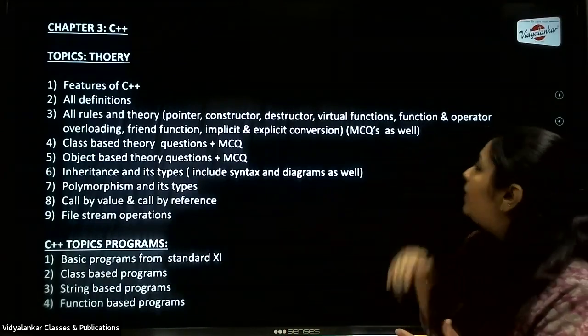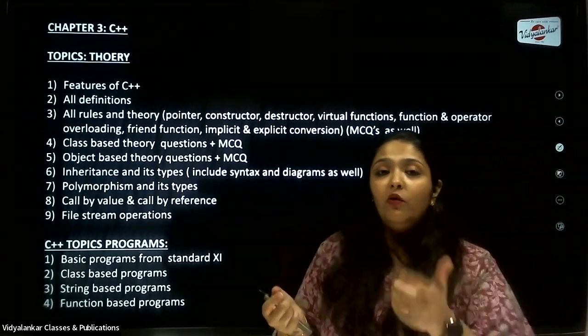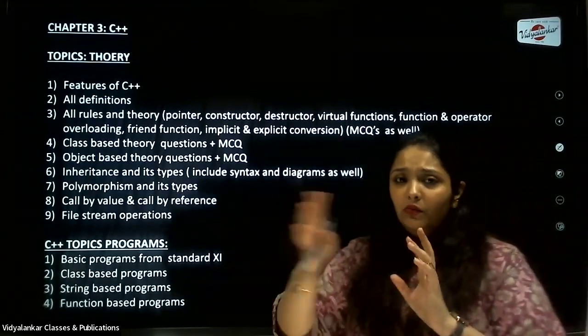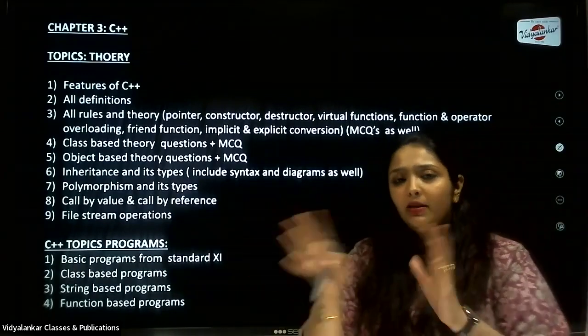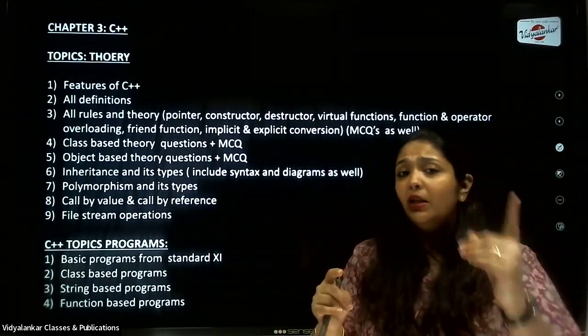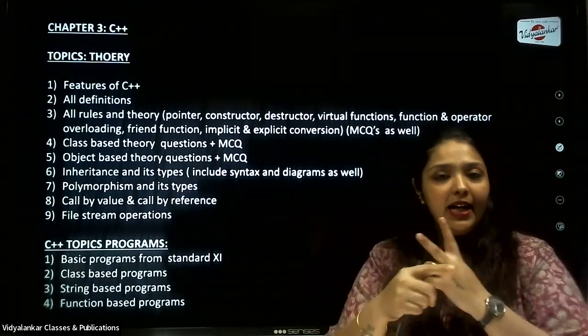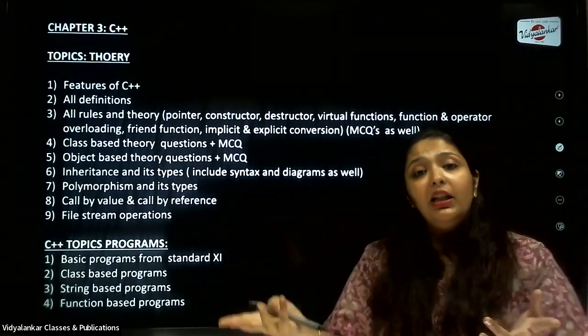Then function and operator overloading. As you know, function overloading means 2 functions having similar names but different parameters. So again, if it is asked for 4 marks separately, I can say 1 mark will go for the definition, 1 mark can go for the syntax, and 2 marks can go for the example as well.